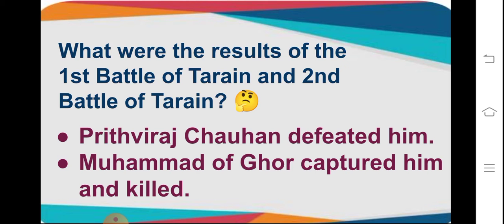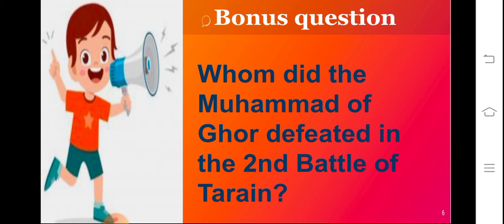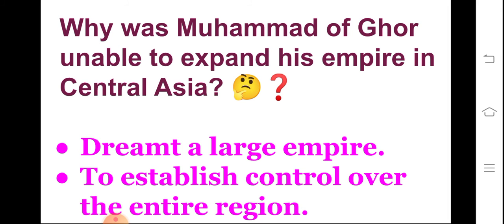Prithviraj Chauhan was captured and killed in the second battle of Tarain. Bonus question of today, and this answer you know, children. Whom did Muhammad of Ghor defeat in the second battle of Tarain? Do you know the answer now?